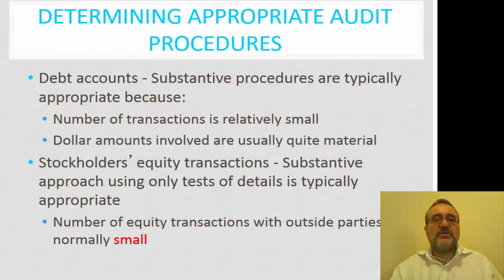What we want to do is use this information to determine the appropriate audit procedures. Again, consider that what we are looking at is the risk of material misstatement. In the risk of material misstatement, we are considering the inherent risk and the control risk. The planning analytical procedures give us an understanding of the overall risk areas and direct our attention to where we need to be looking. All this information is directing us to the substantive procedures.